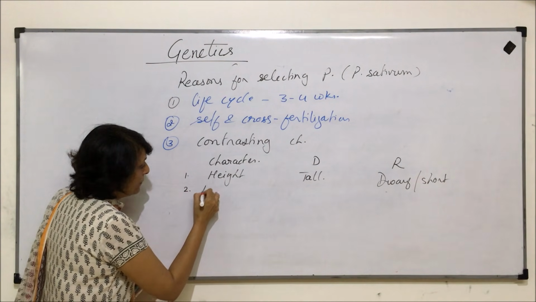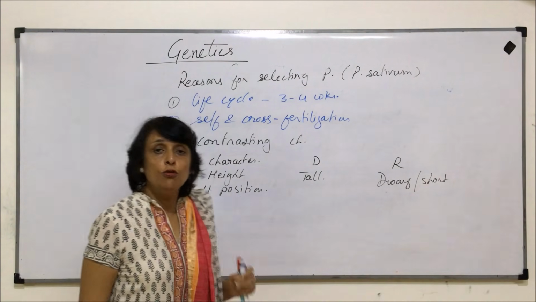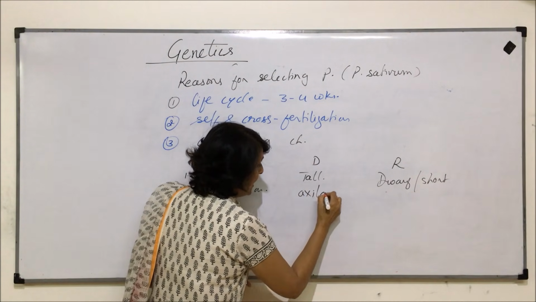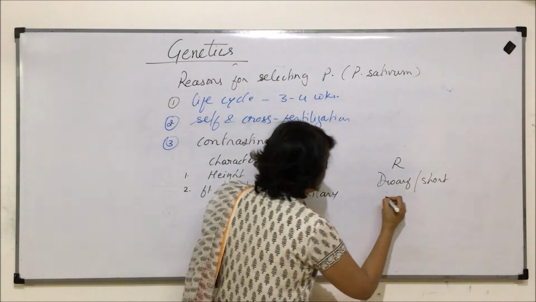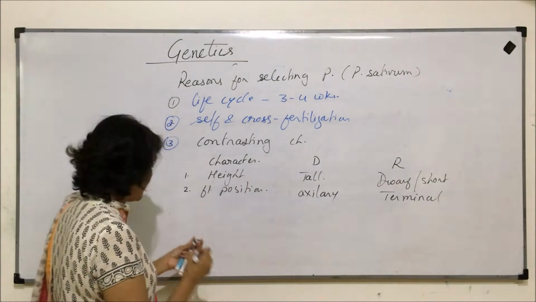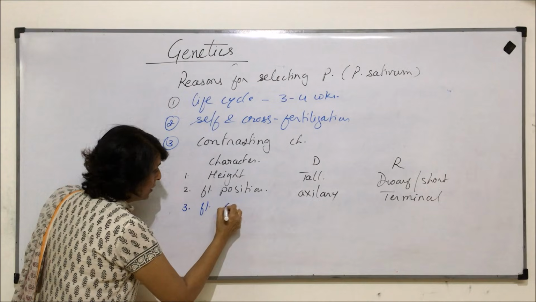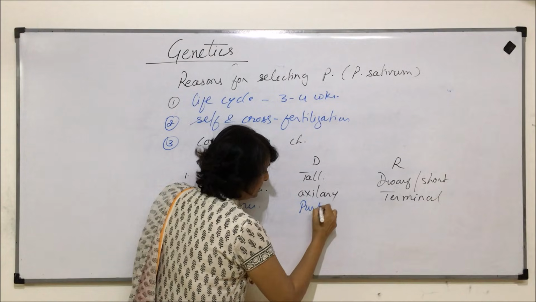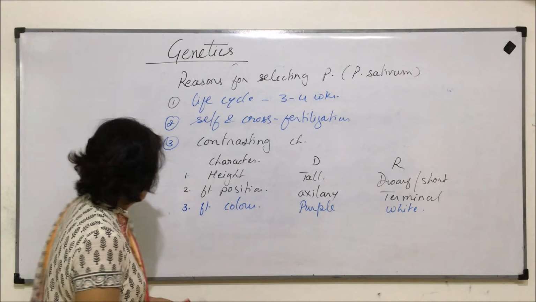Second, the flower position. If the flower grew in the axil, then it was called axillary, and axillary position of the flower is a dominant character, and terminal position of the flower is a recessive character. The third character is flower color. Purple is dominant and white is recessive.